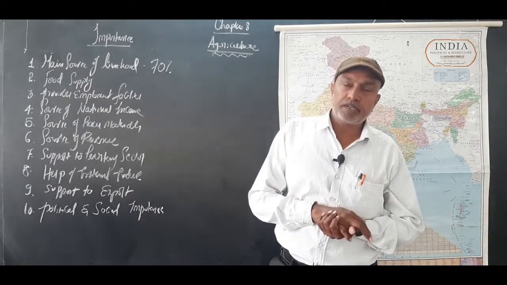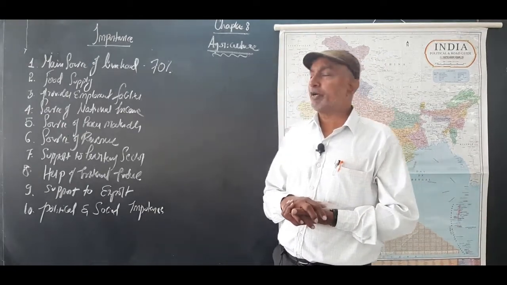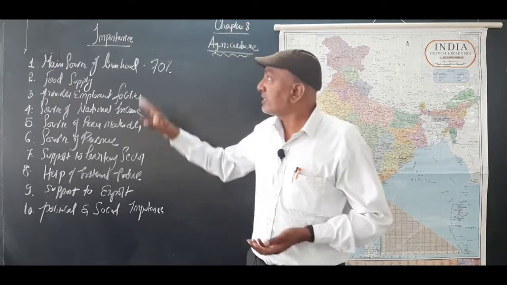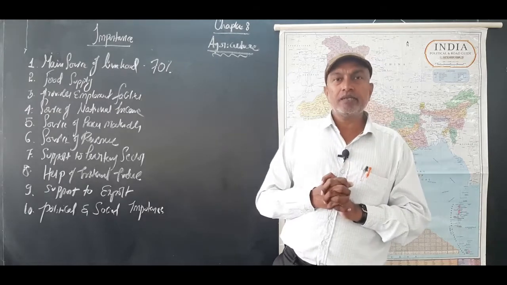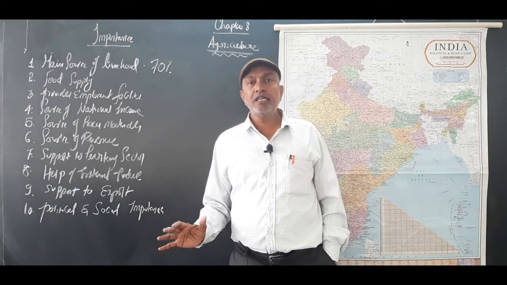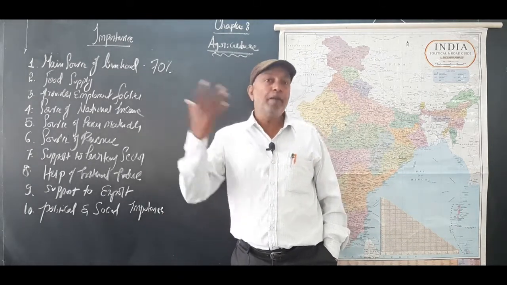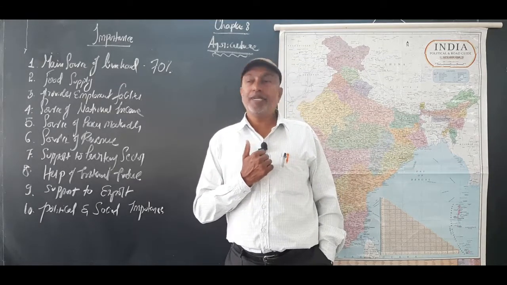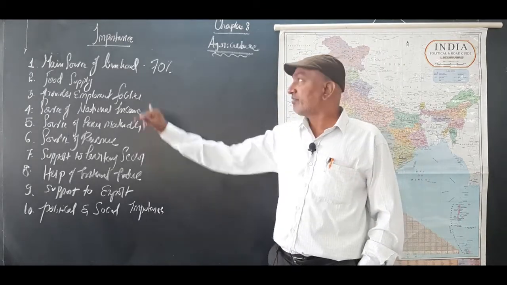That is very important. 70% means more than 70 crore people are engaged in agriculture. That's why it is a livelihood. The entire life of the people of the country depends upon agriculture. Without agriculture, the life of 70% of the people is unimaginable. That's why it is the main source of livelihood.